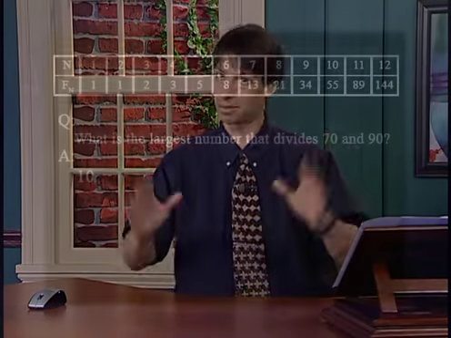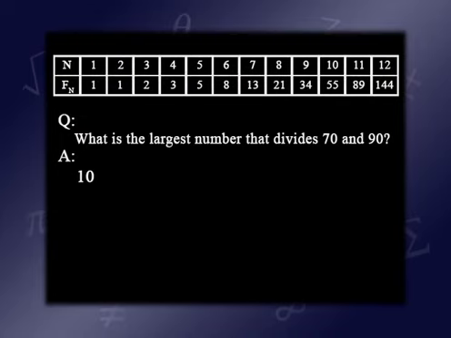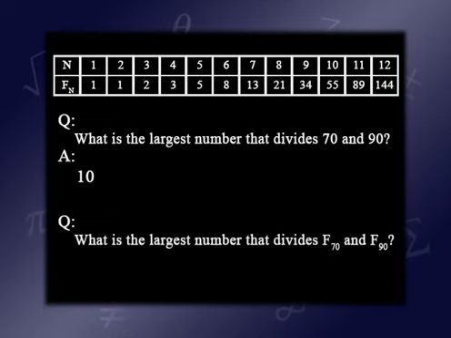Let me ask you this question. Forget about Fibonacci numbers for 1 second, but just 1 second. What is the largest number that divides 70 and 90? In other words, what is the greatest common divisor of 70 and 90? I hear you say 10, exactly. 10 is the largest number dividing 70 and 90. Well, get this. What is the largest number that divides F70 and F90? What's the largest number that divides the 70th Fibonacci number and the 90th Fibonacci number? Believe it or not, it's the 10th Fibonacci number.